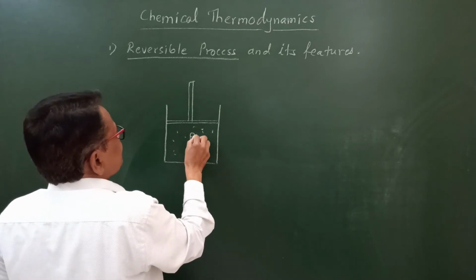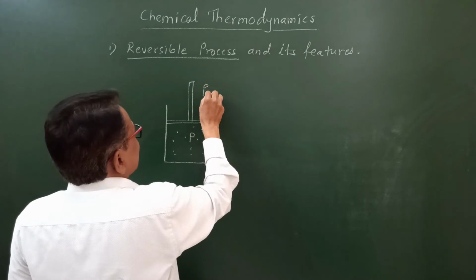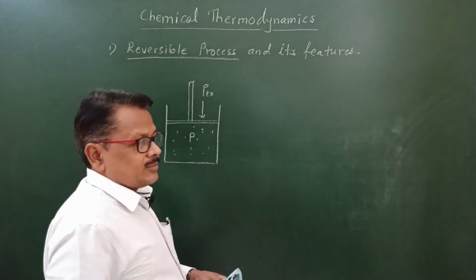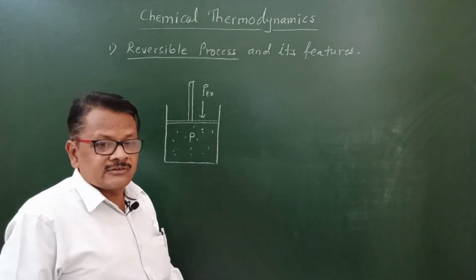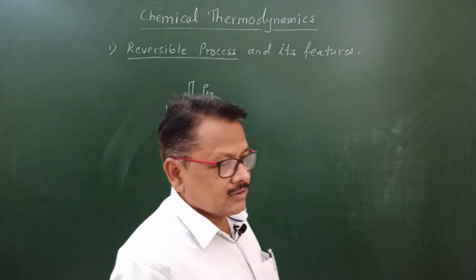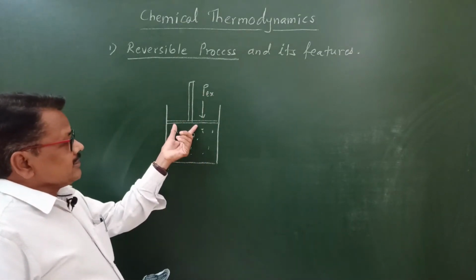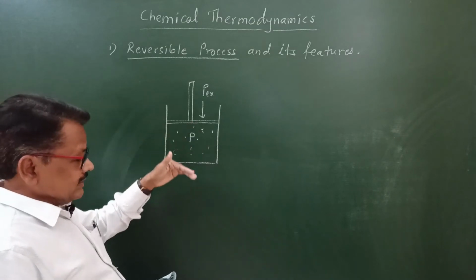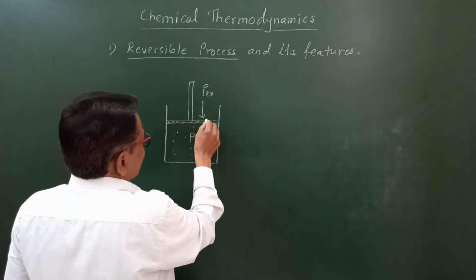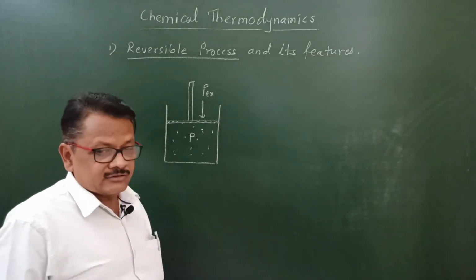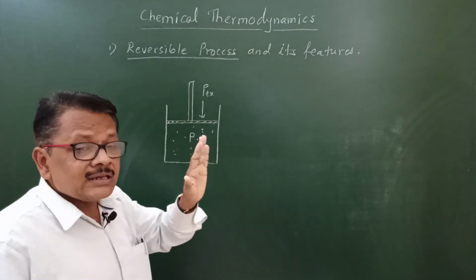Suppose P is the pressure of the gas and PEX is the external pressure applied on the piston. Both the pressures are equal to each other or same. Then what will happen? This piston will not move either in downward or in upward direction. Its position will be fixed. So this is called as mechanical equilibrium stage.